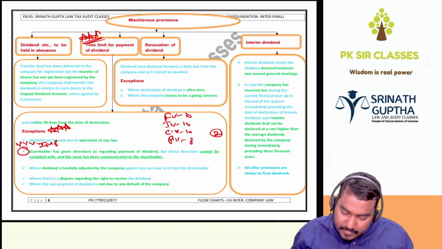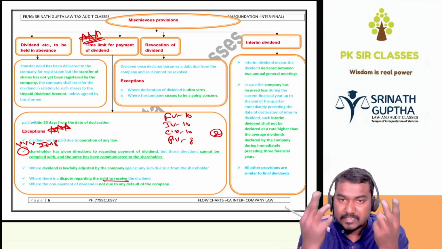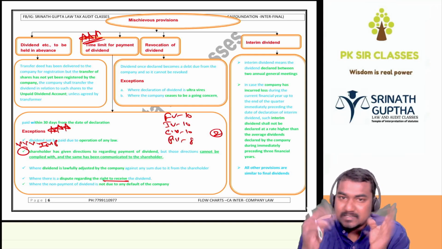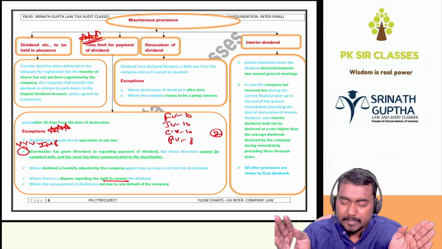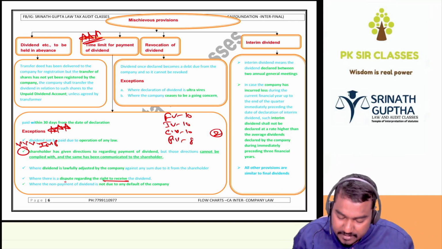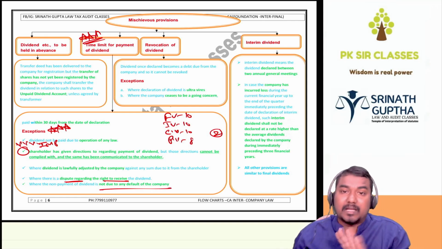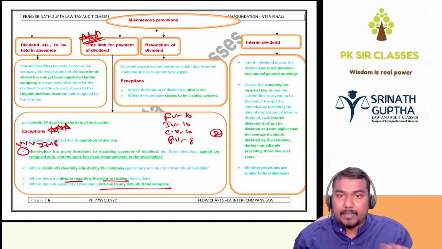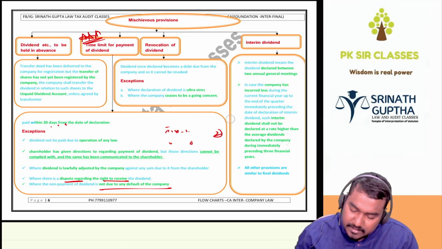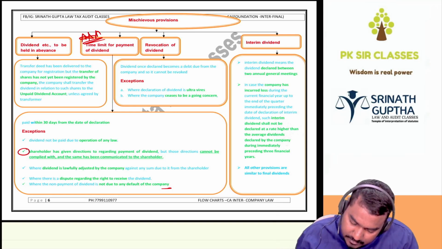Next, when there is a dispute regarding the right to receive dividend: shareholder has died, he has 2 sons, three daughters, Inky Pinky Ponky are fighting for that dividend, that shares. Then company says, I will not pay dividend to all of you, let me keep it in unpaid dividend account. Once ownership is decided, I will pay, because there is a dispute regarding the right to receive the dividend. And if the company is unable to pay due to not fault of the company, so in these 5 cases, company will not be liable for not paying the dividend within the 30 days of the declaration. This one is very important.